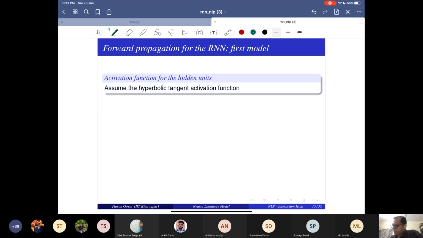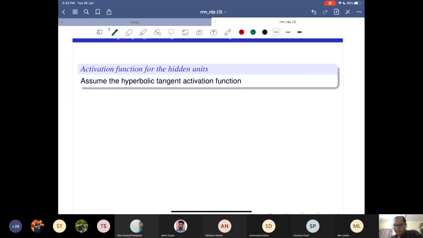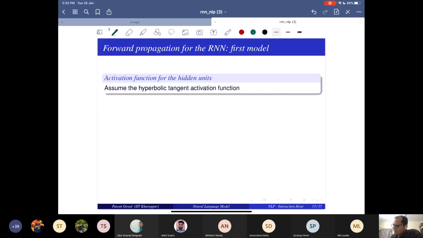Why don't you tell me what will be the activation? Okay. So at input, I have x1, x2, x3, any sequence up to some say xt. And I'm producing some hidden states, h1, h2, up to ht.